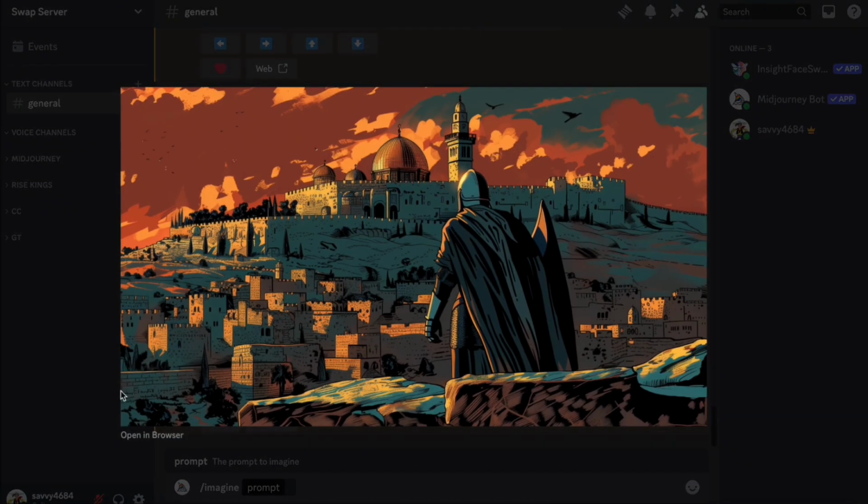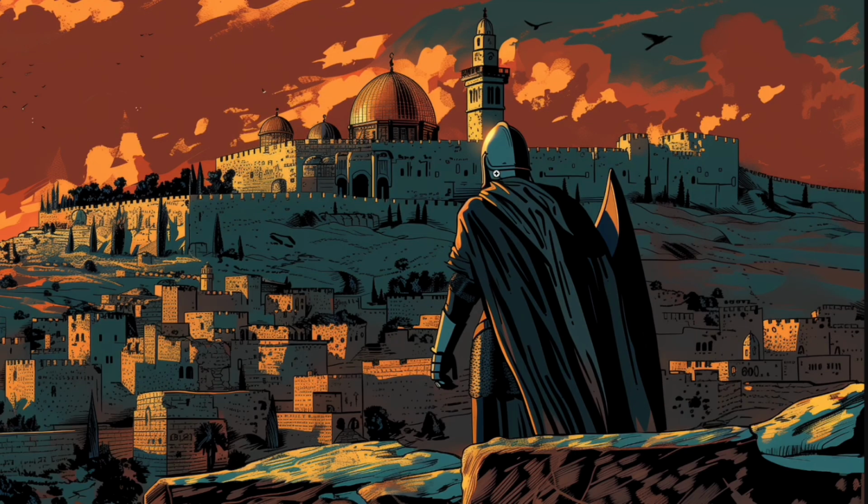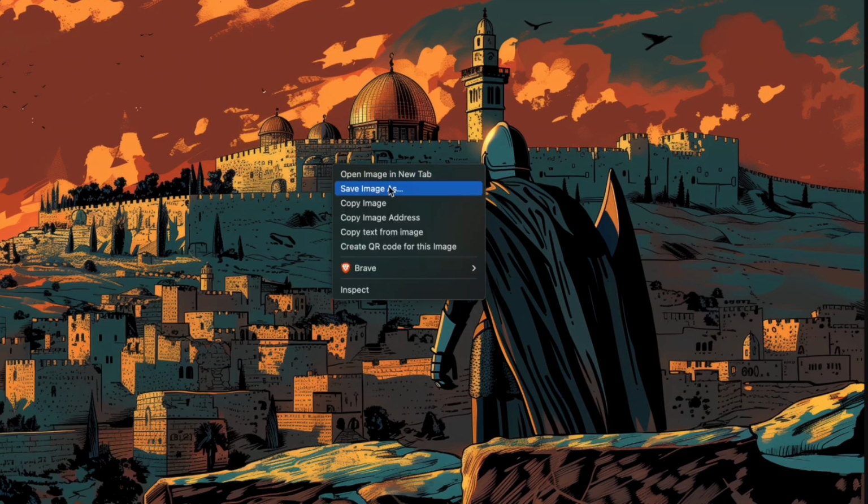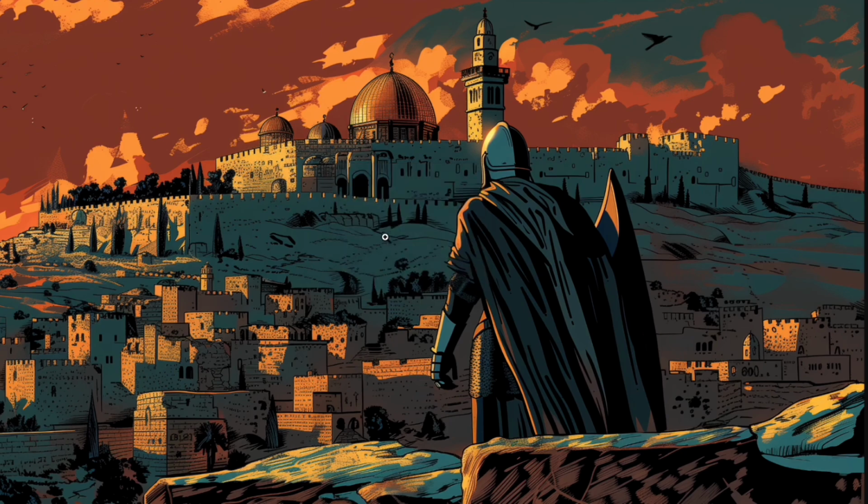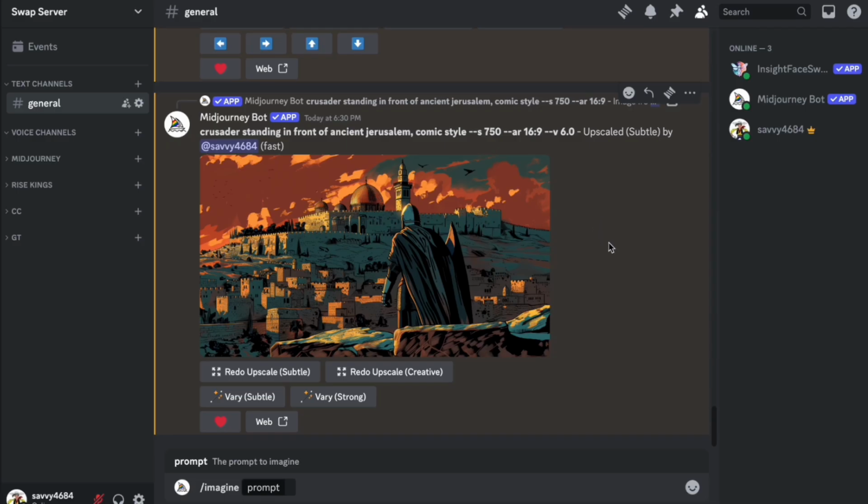Now you press on the image, press open in browser, and here you have the full image, and then you press save image as and save it. That's it for the basics. Let's now move on to creating specific images.